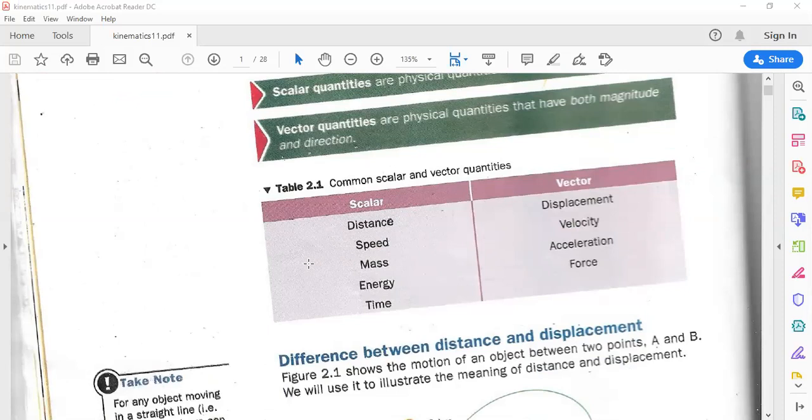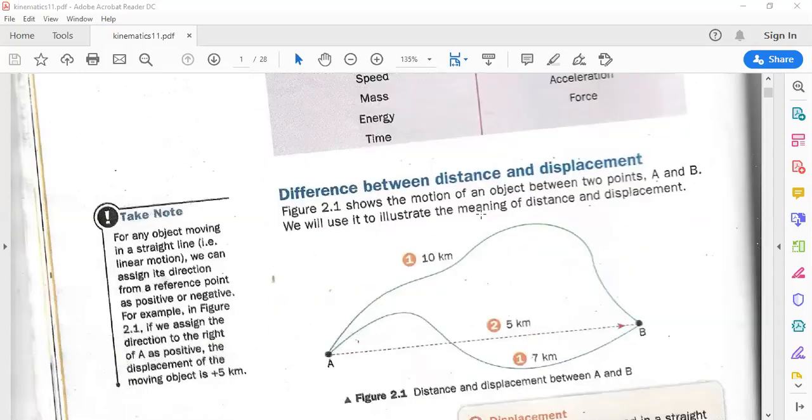Why? Because just by telling the magnitude, it completes the information required. It gives the whole picture. While examples of vector quantities are displacement, velocity, acceleration, force. We will go into more detail on each topic, because these quantities cannot be completed until you give the magnitude as well as the direction.